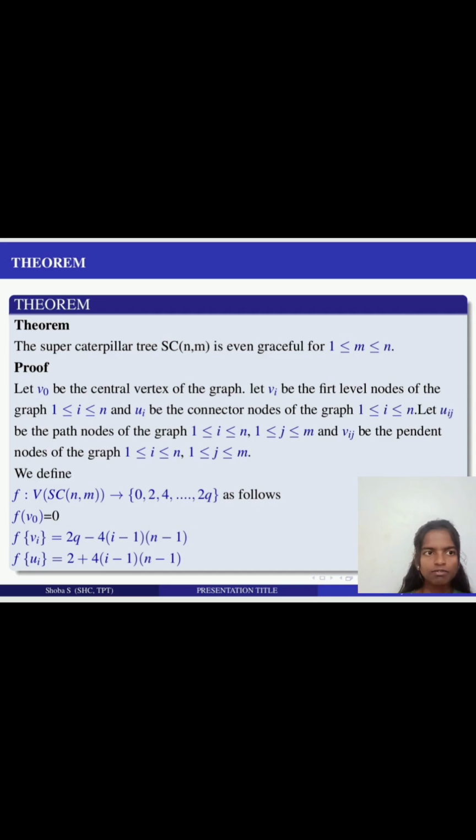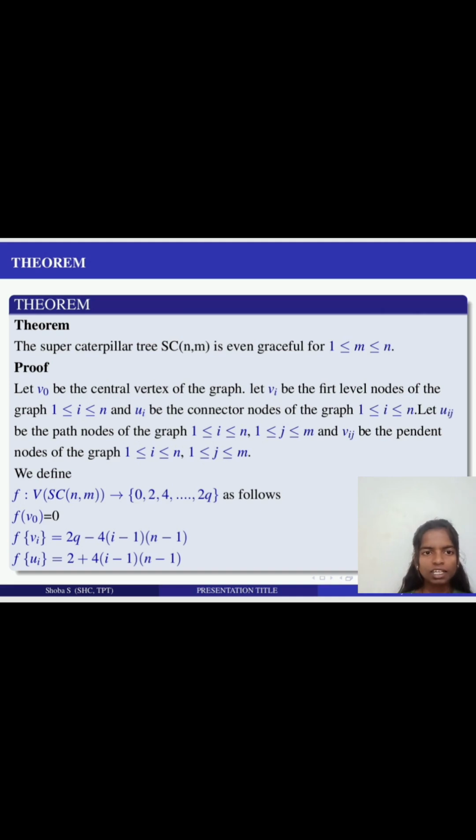Let's see the theorem for even graceful labeling. Supercategory SCN, N is even graceful, 1 ≤ m ≤ n. Proof. Let V0 be the central vertex of the graph. Let Vi be the first level node of the graph, i varies from 1 to n.